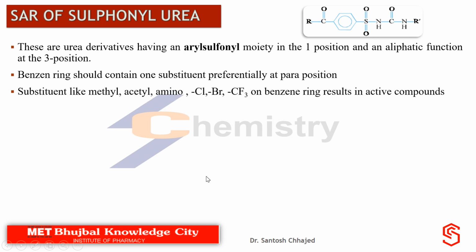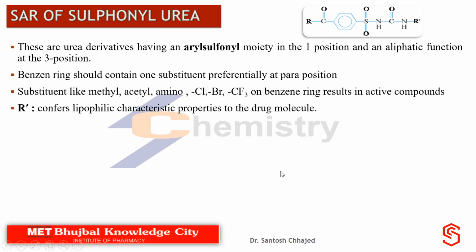Then next, substituents like methyl, acetyl, amino, chloro, bromo and CF3 present on the benzene ring result in active compounds. So whatever substitutions are mentioned here, if they are present at the para position of the benzene ring, the resultant compound will be a good anti-diabetic agent.